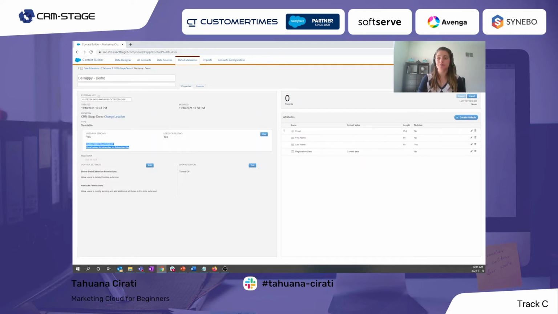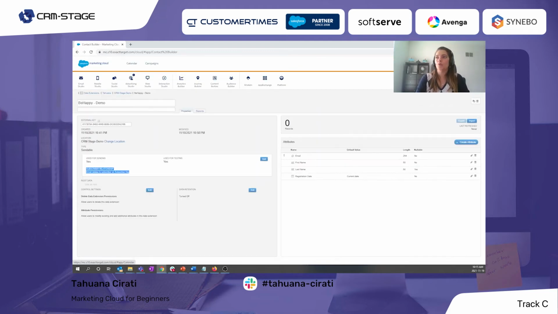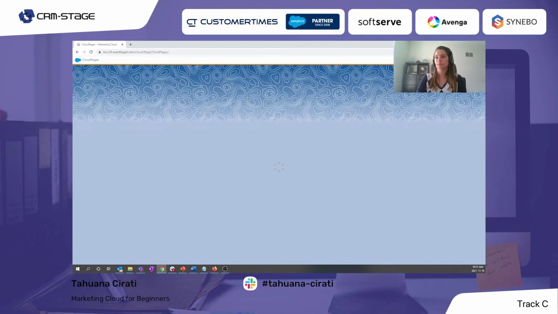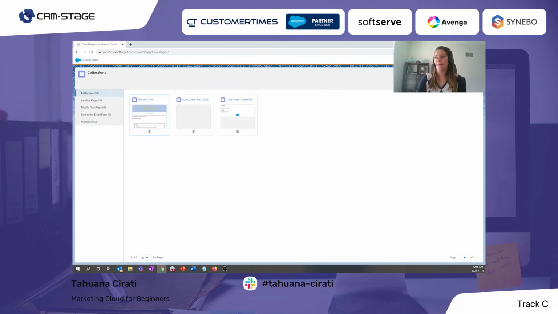So the next step in our implementation, since we already have this data extension, is to define and create the cloud page. To create the cloud page, we can go to Web Studio and Cloud Pages. Cloud Pages is structured as collections, so instead of folders we have collections here.